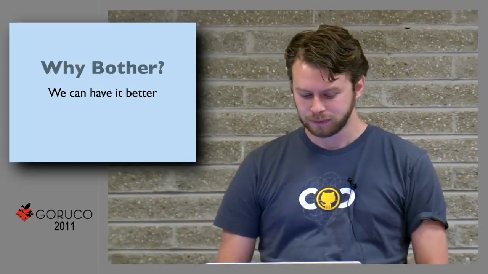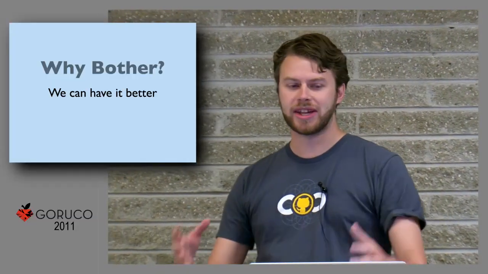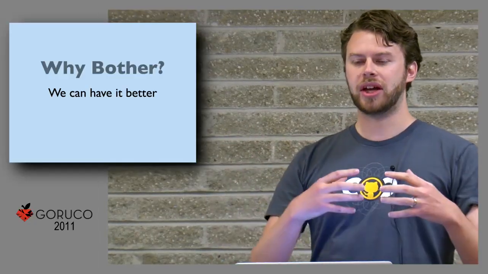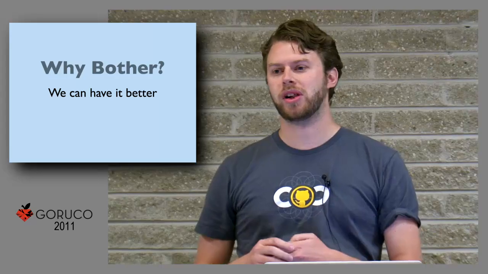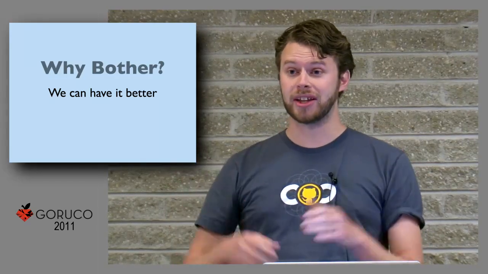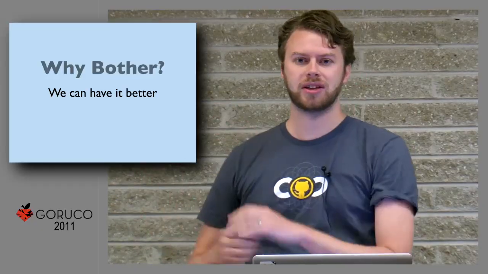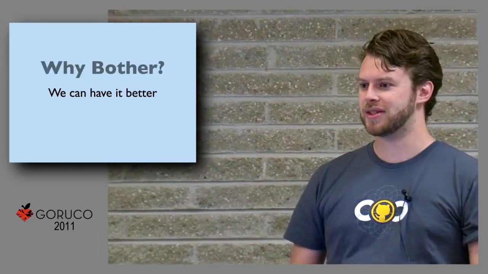What's the big deal? Rubinius is built off the idea that Ruby can have it better. We don't have to be saddled with a runtime that we work around, where people say, oh, well, X, Y, and Z doesn't work very well in Ruby, and they frame it like that. So don't use these really easy patterns, use this very complicated thing. We can have it better. We can have our cake and eat it too. And that's what Rubinius is framed on.